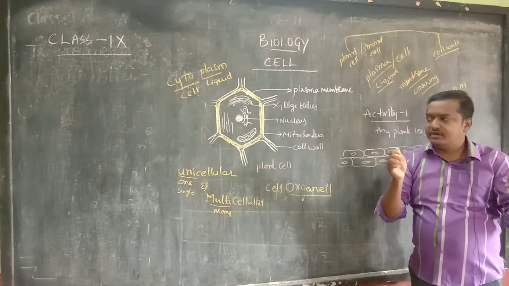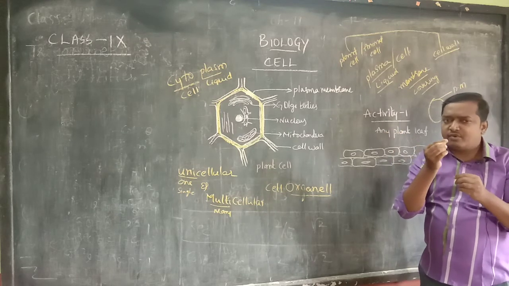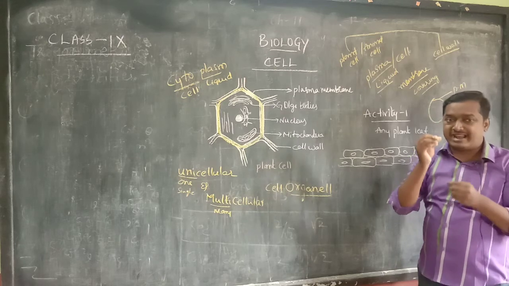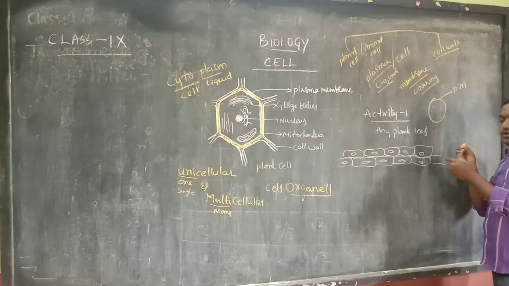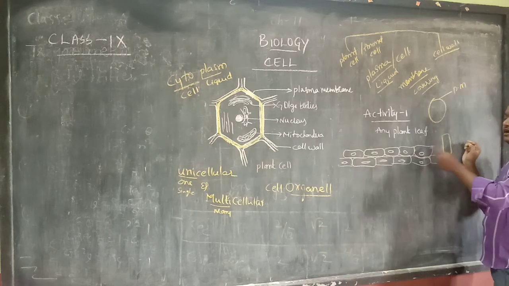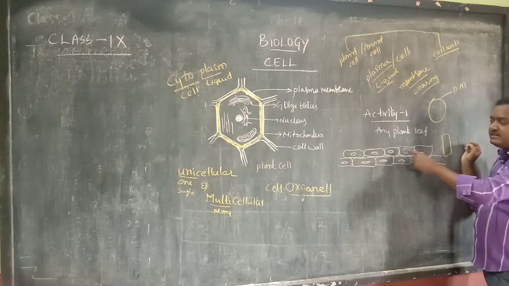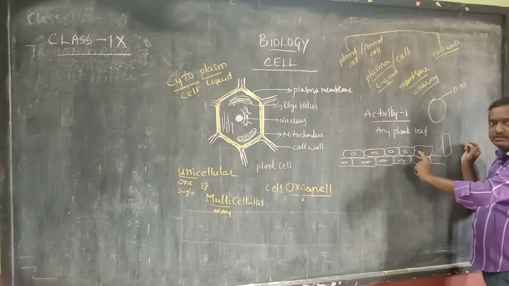Then you will see a small transparent layer. You take that and put it on a slide and observe it under the microscope, and you will see structures like this. This is the cell nucleus.